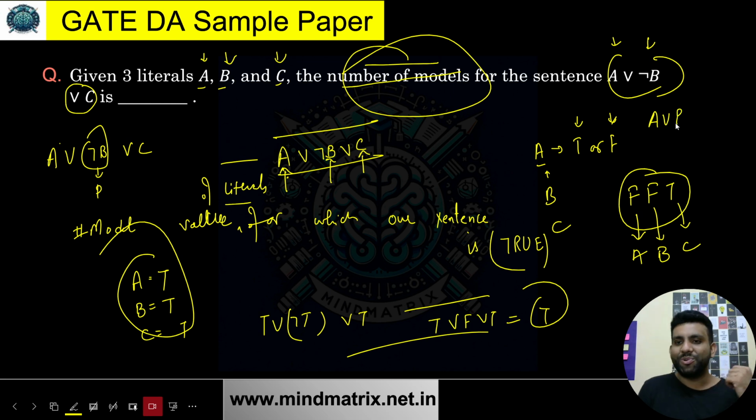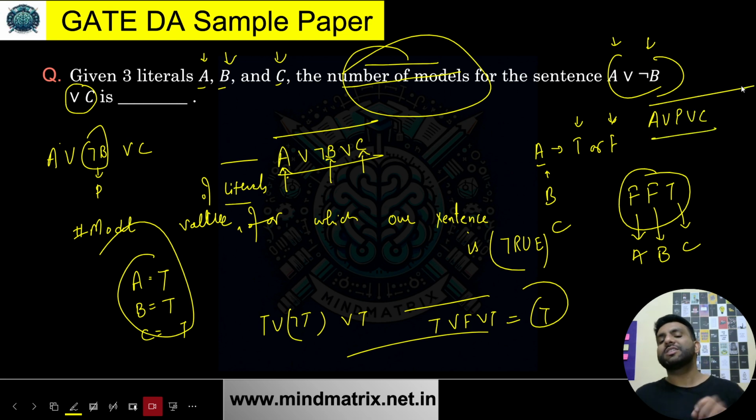I'm again saying union because or here and union in set theory are kind of similar things. Always remember, in case of or, if we join the propositions or literals with the or operator, then when can it be false? Only in one case, when each of them is false.